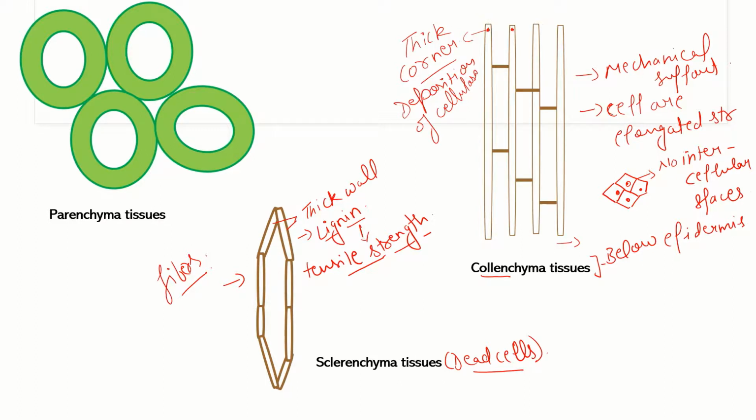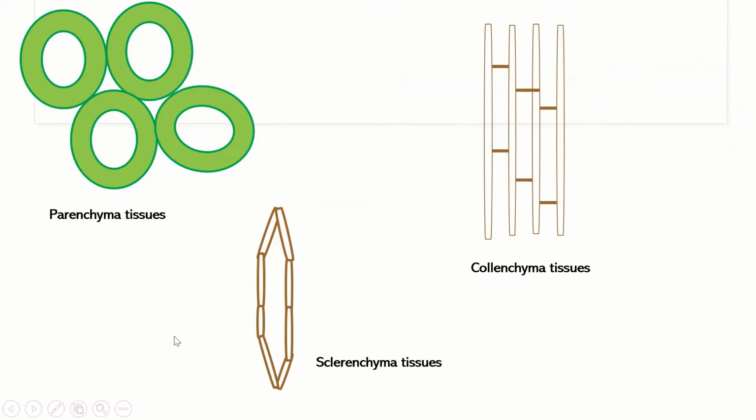Now in sclerenchyma tissues there is another type of cell which is known as stone cells. Stone cells are again very important because they are found in the walls of nuts, and they mainly appear circular or spherical in shape. They are also known as sclereids, and they also provide mechanical strength.